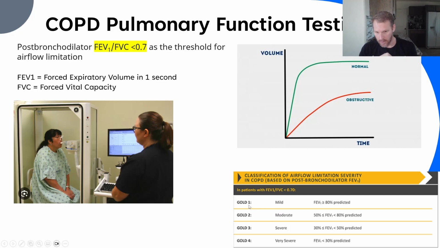So look at the chart. GOLD 1, mild. That first second of breath predicted against a healthy person is 80%. So if they're hitting that 80%, which this is not showing, this line would be more up in here, that's a very mild case. Now look at the severe. The first second, less than 30% predicted of a healthy person, that would be in this range. So we can see that with this person, this obstructive disorder is very severe. That first second of time, they're not able to get enough air out. And so we can kind of get the severity of the COPD.